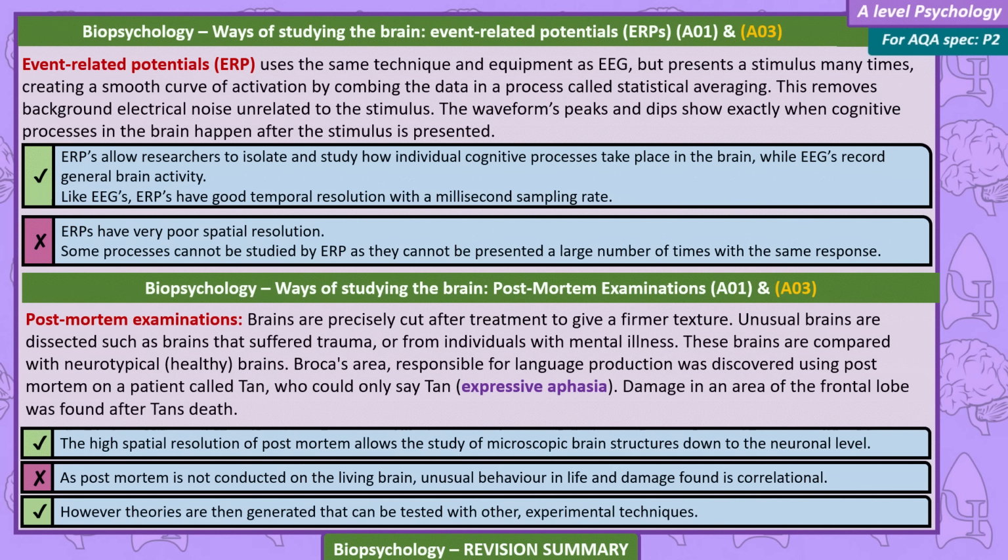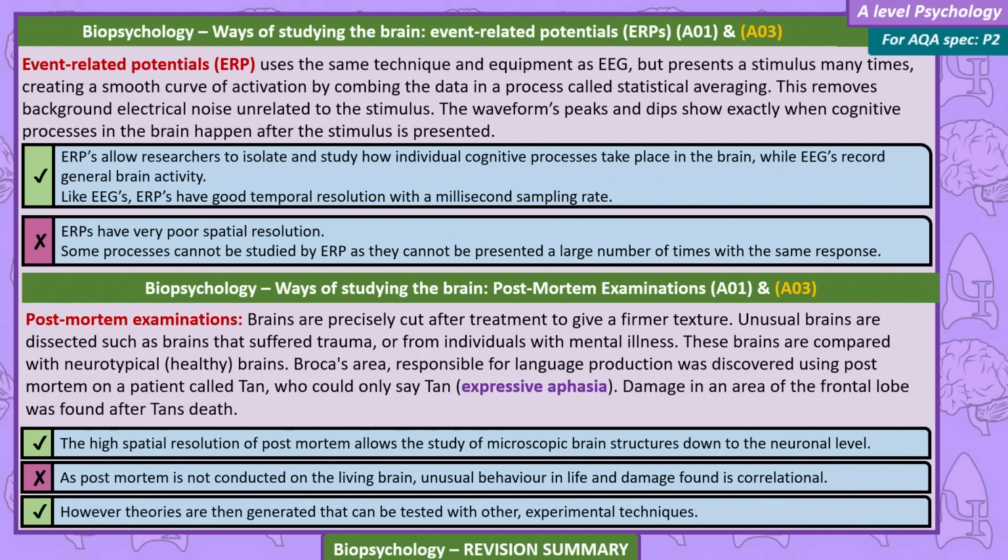Event-related potentials, ERPs. Event-related potentials use the same technique and equipment as EEG, but present the stimulus many times, creating a smooth curve of activation by combining the data in a process called statistical averaging. This removes background noise unrelated to the stimulus. The waveform's peaks and dips show exactly when cognitive processes in the brain happen after the stimulus is presented.